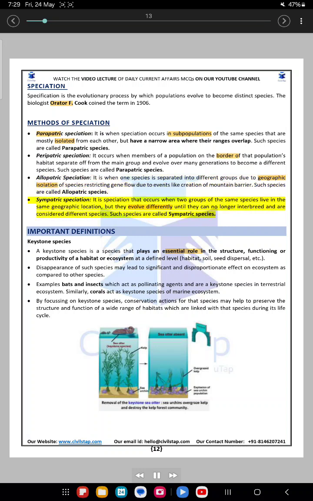Sympatric speciation. It is speciation that occurs when two groups of the same species live in the same geographic location, but they evolve differently until they can no longer interbreed and are considered different species. Such species are called sympatric species.